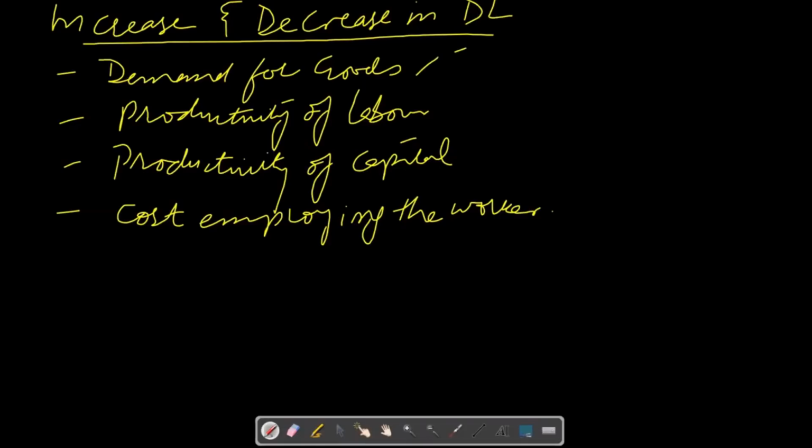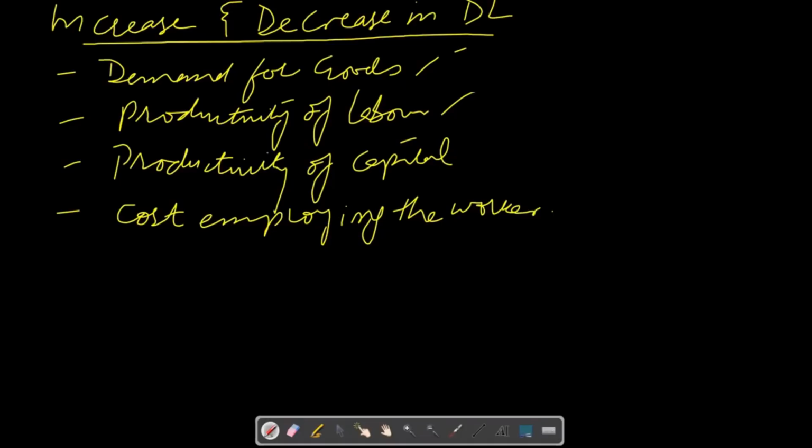Then there is productivity of labor. Definitely every employer wants to hire workers who are more productive and can increase the output of the firm. So higher productivity will increase demand for labor, and if labor is less productive, meaning it can produce a lesser quantity of goods and services in a given period of time, then demand for labor will definitely fall.